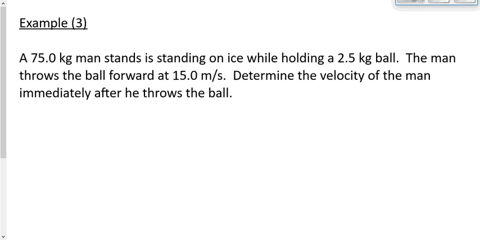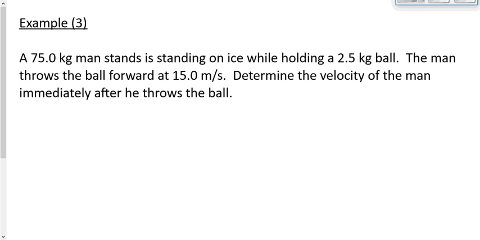Now, what would we predict his velocity to be? Bigger than 15 or less than 15? The ball's going 15 right afterwards. Is he going bigger than 15 or less? How come less? Now, if the ball gains 10 momentum, he has to lose 10 momentum, right? So 10 momentum in the opposite direction, right? Well, if they both have the same momentum but in opposite directions, the heavier object must have a lower velocity. A little bit lower or a lot lower? Quite a bit, because he's quite a bit heavier, so his velocity will be quite a bit less.